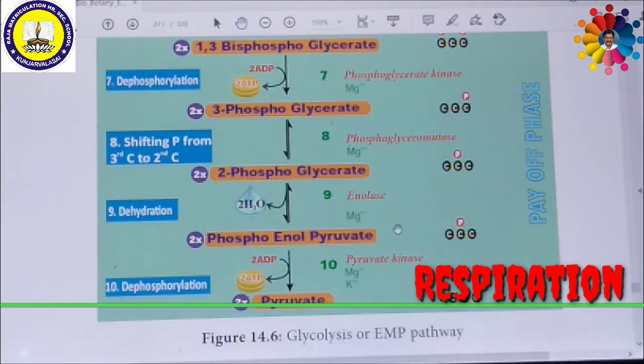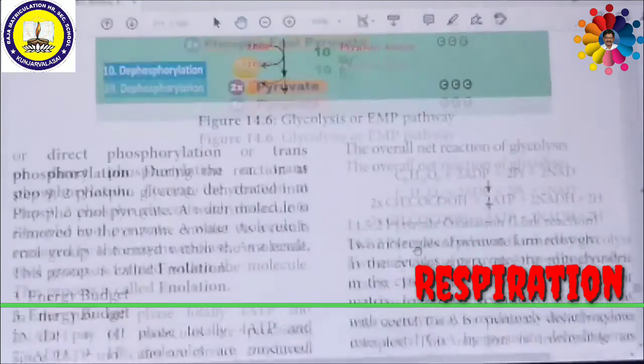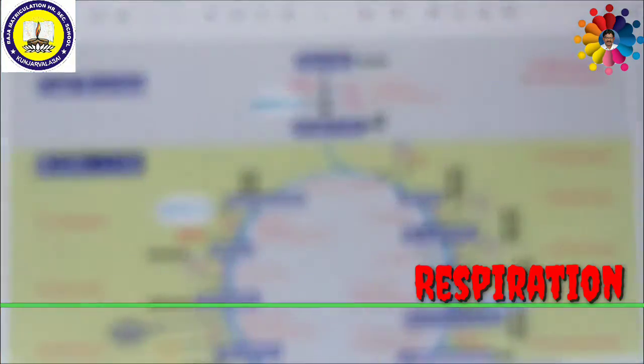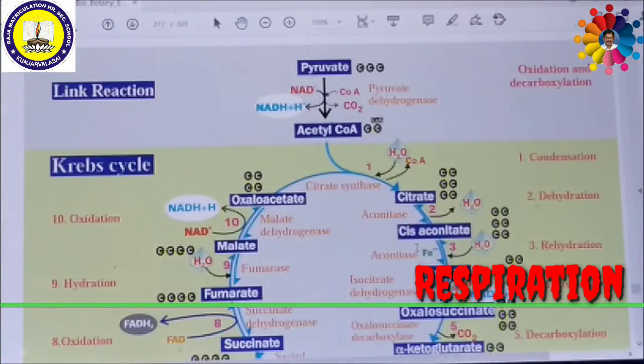In aerobic respiration, this pyruvate with coenzyme A is oxidatively decarboxylated into acetyl coenzyme A, which enters another process, that is the Krebs cycle. Look at another picture. So this is the Krebs cycle and link reaction.